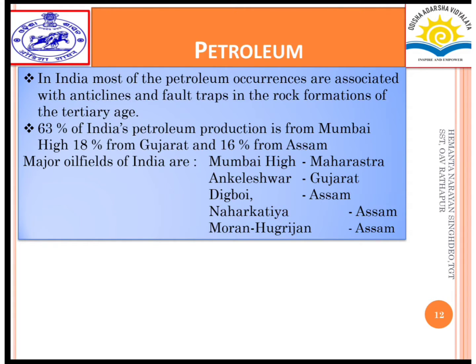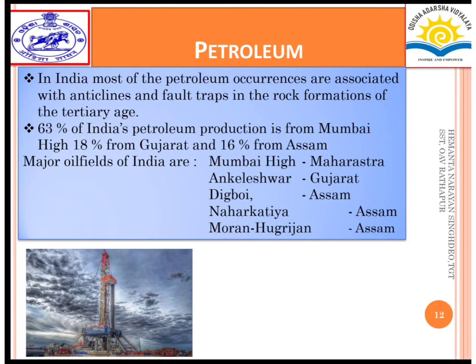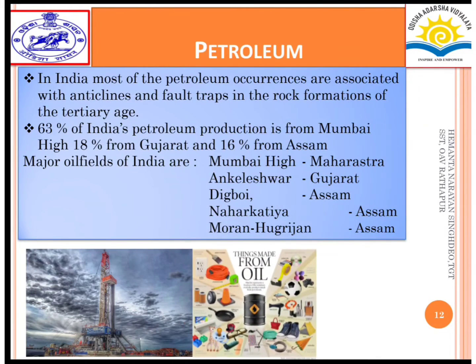63% of India's petroleum production is from Mumbai High, 18% from Gujarat, and 16% from Assam. Major oil fields of India are Mumbai High, Maharashtra; Ankleshwar, Gujarat; Digboi, Assam; Naharkatia, Assam; and Moran-Hugrijan, Assam. These are some pictures of exploration of the wells.